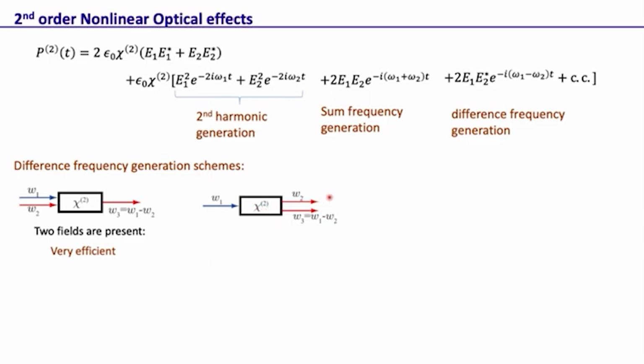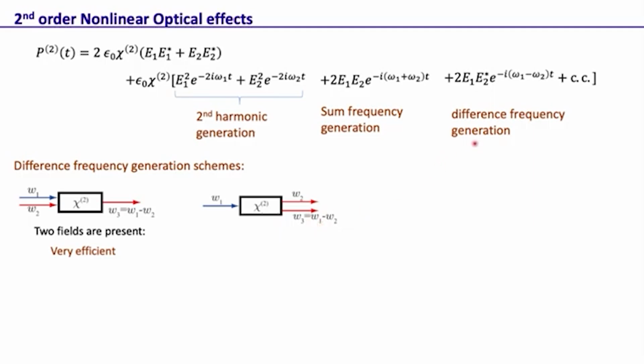But in quantum mechanics, within field quantization, we have the concept of vacuum modes. So all the vacuum modes are actually present. That means the vacuum modes at omega 2 and omega 3, at all the frequencies, are present. So here, because of chi 2, there is a finite probability that we can generate fields at omega 2 as well as fields at omega 1 minus omega 2. This omega 2 could be anything. This omega 3 can be anything as well, except that omega 3 has to have this relation that omega 3 is equal to omega 1 minus omega 2 in order to conserve energy.